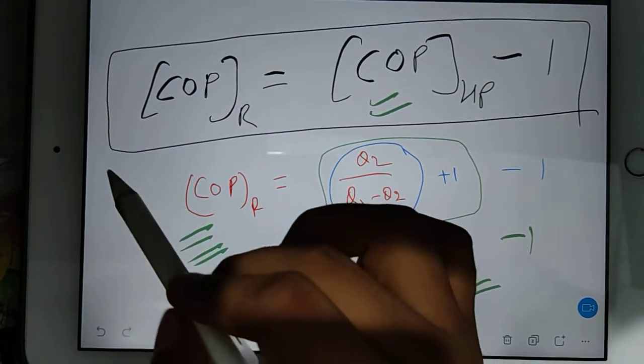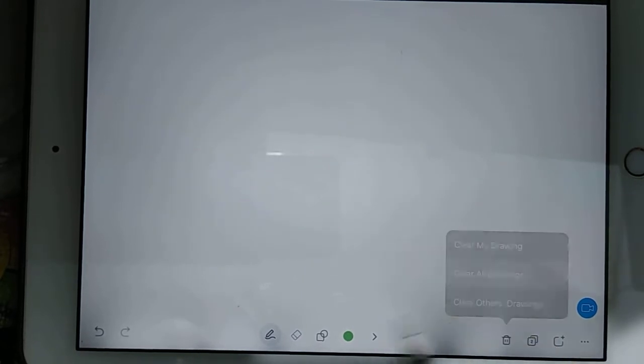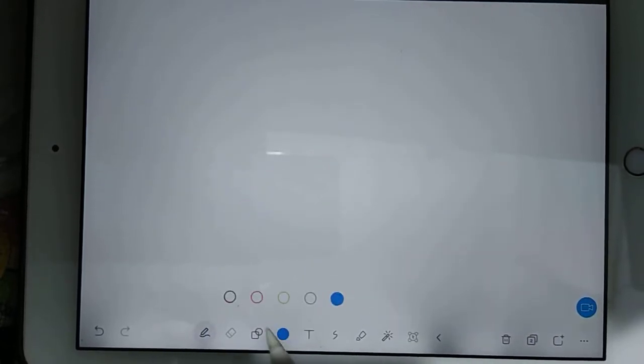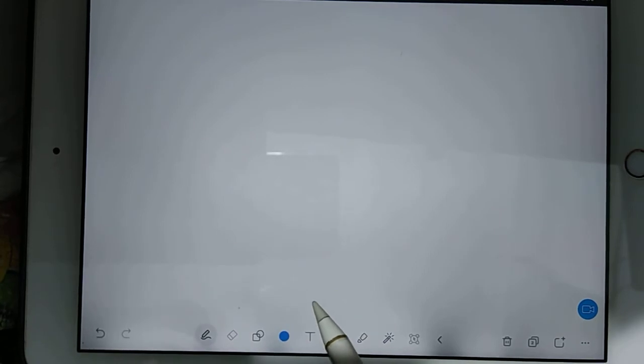Now after understanding these machines, what should you keep in mind? Actually, in total we have discussed 4 machines. 4 or 3? I think 3 machines. Heat engine, heat pump and refrigerator. So in the case of a heat engine, you have one difference. What is the difference? The work is your output. I mean, you want to achieve the work. But in the case of a heat pump and refrigerator, you are supplying the work. So see now.